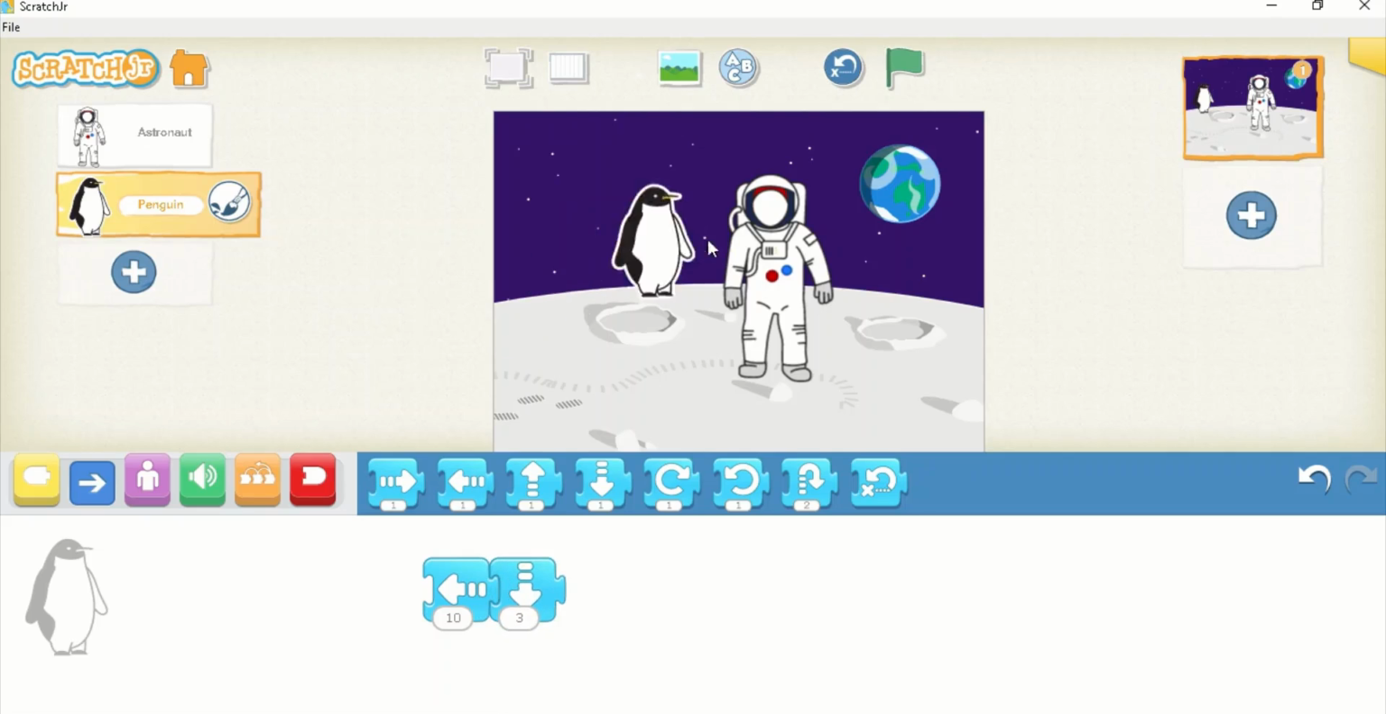Suppose the penguin is here, and I have written this code, 10 left and 3 down, for the penguin. Let's see. If you want to check the individual code of a character, you just have to click on the code like this. Again I will make it go back, and then click on the code to check how it works individually, not the complete frame.